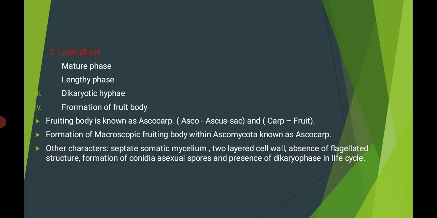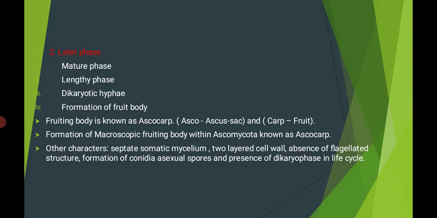What is the fruiting body? The fruiting body is also known as ascocarp. Asco means sac and carp means fruit. That's why Ascomycota is also known as sac fungi. The formation of a macroscopic fruiting body within the Ascomycota is known as an ascocarp.